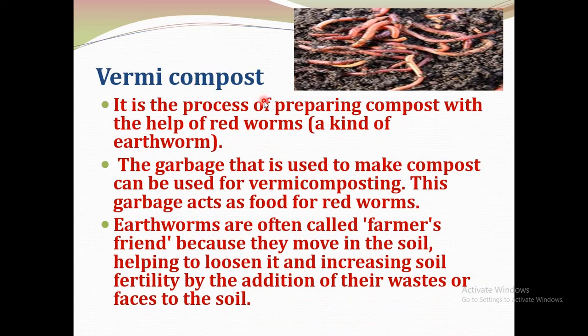Okay. Now the next method is vermicompost. It is the process of preparing compost with the help of red worms. Red worm is nothing but a kind of earthworm. So it is the process of preparing compost with the help of earthworms. The garbage that is used to make compost can be used for vermicompost. The same biodegradable waste we can compost with the vermicomposting method. Here this garbage will act as food for the red worms.